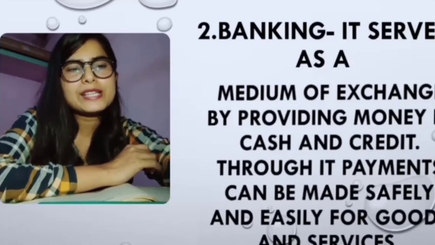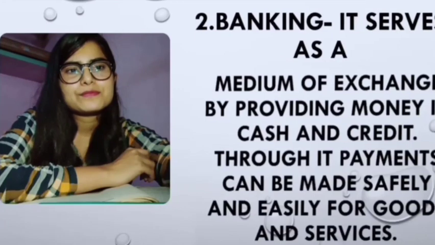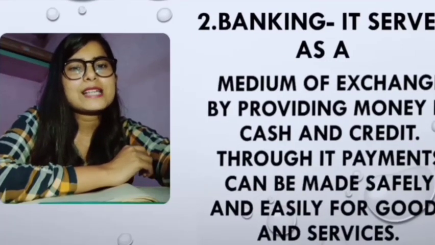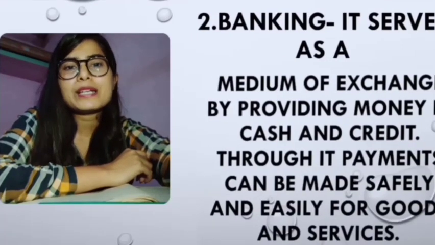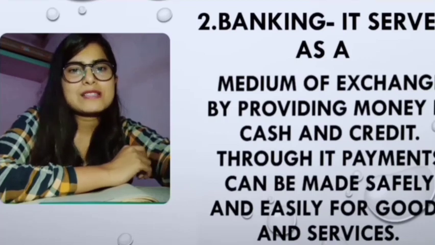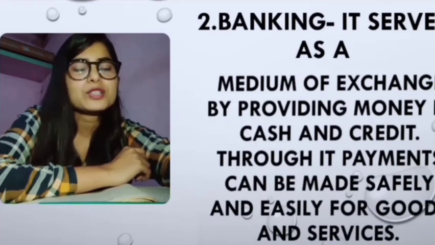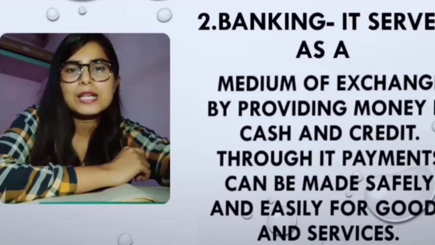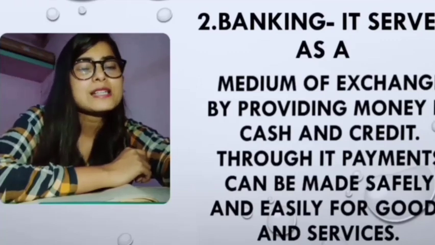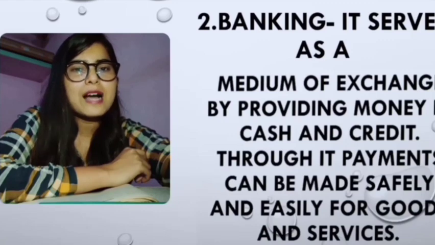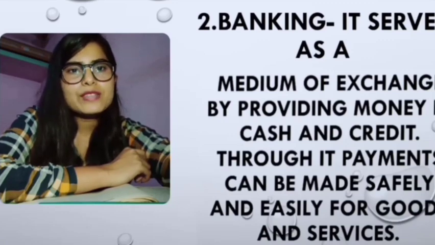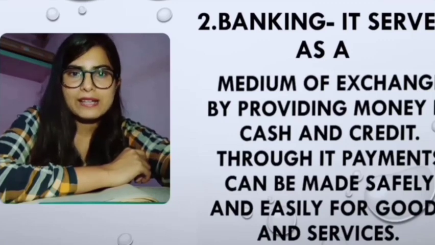Point number 2 is banking. For buying and selling of goods and services we need money, and for the purposes of giving or taking money, for the transactions which are made in the market, these transactions are possible because of the help provided by banks through banking facilities.